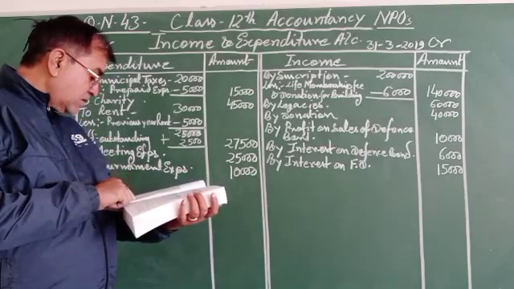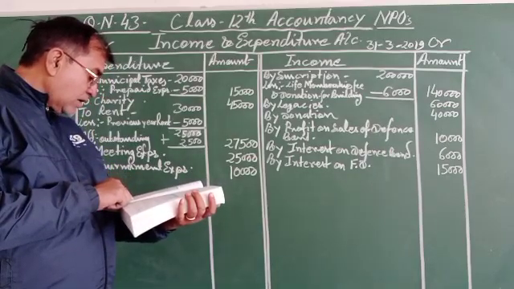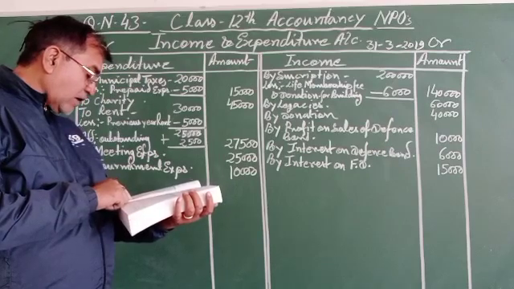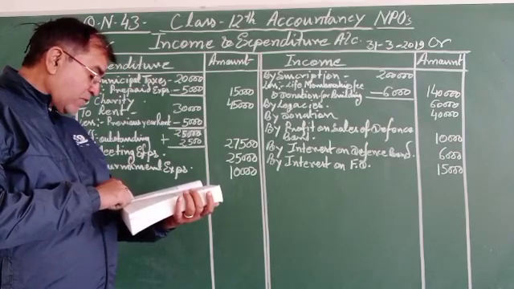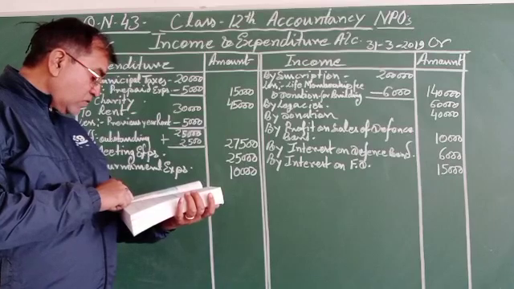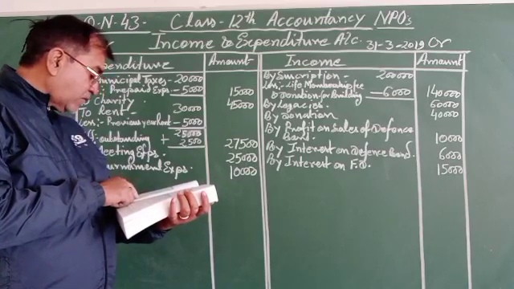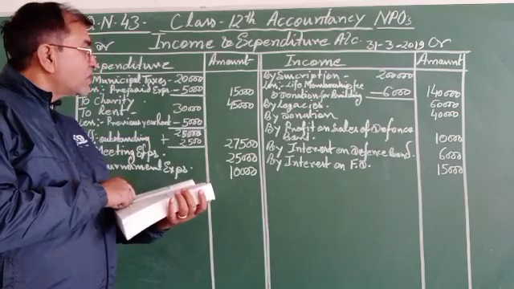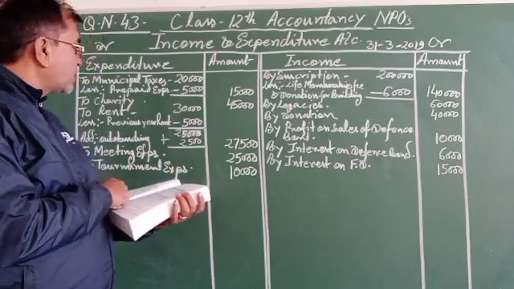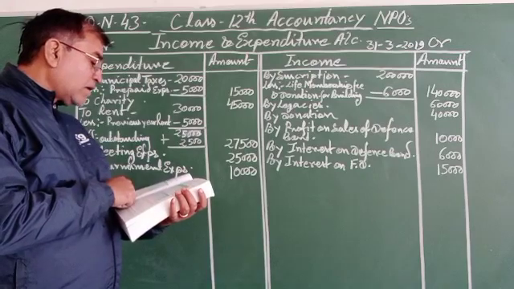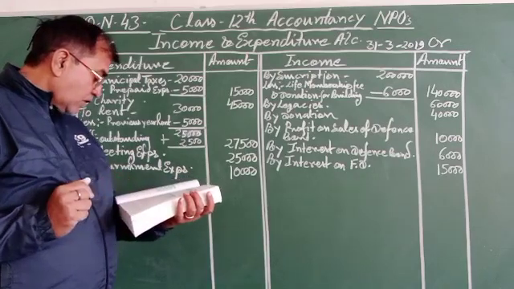So now dear children, you can find the municipal tax is 20,000 less prepaid 5,000, that is 15,000, paid up to 30 June.